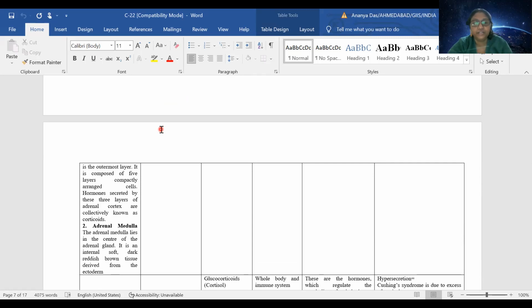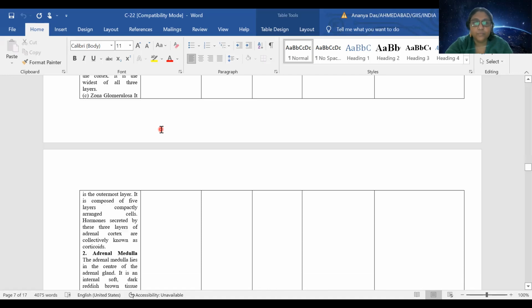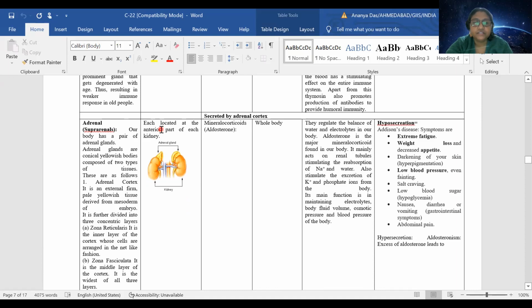You don't have to know the names of these further divisions, but you need to understand that hormones are secreted by all these layers. Commonly we call them corticoids. So let us see what the corticoids are. The cortex region secretes these hormones, that's why they are called corticoids. The corticoids which control the mineral concentration in our body, we call mineralocorticoids.